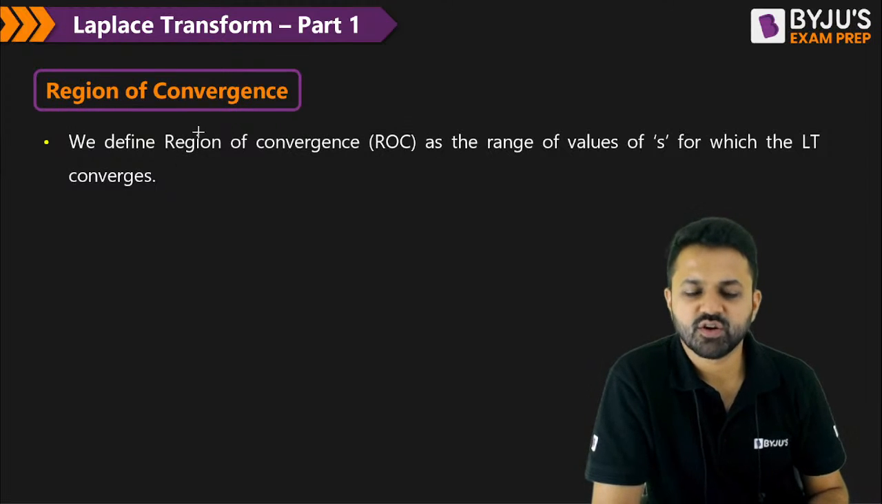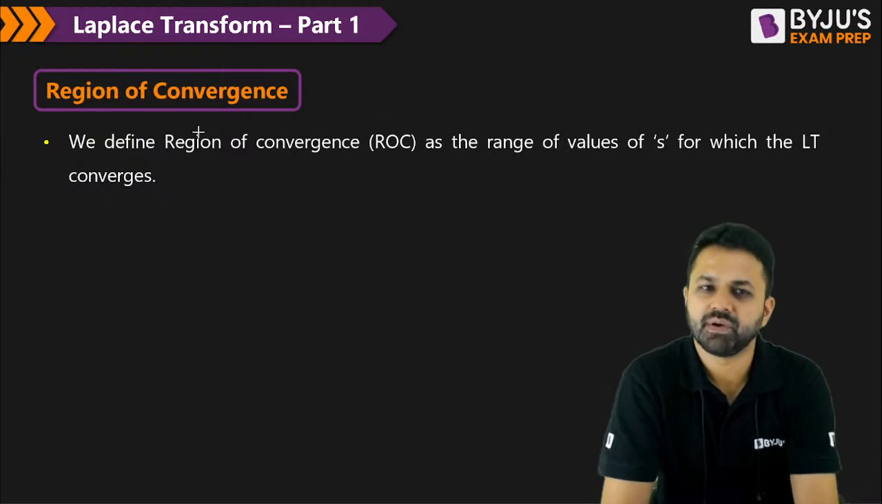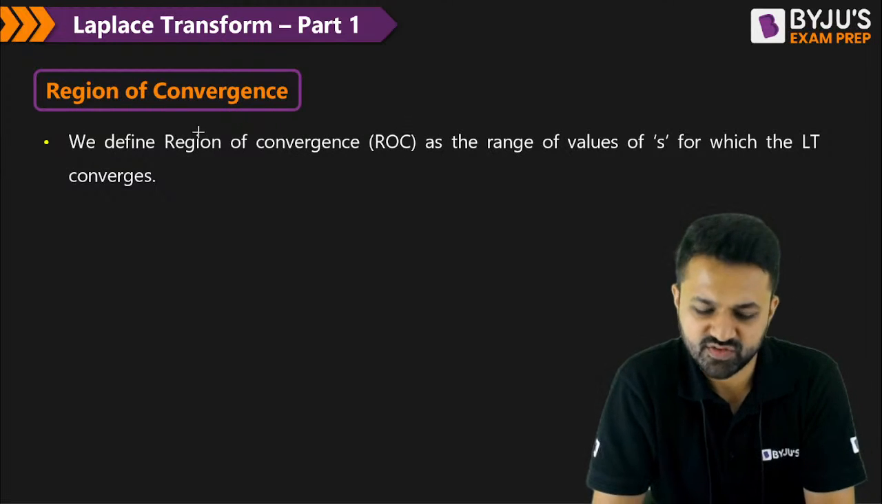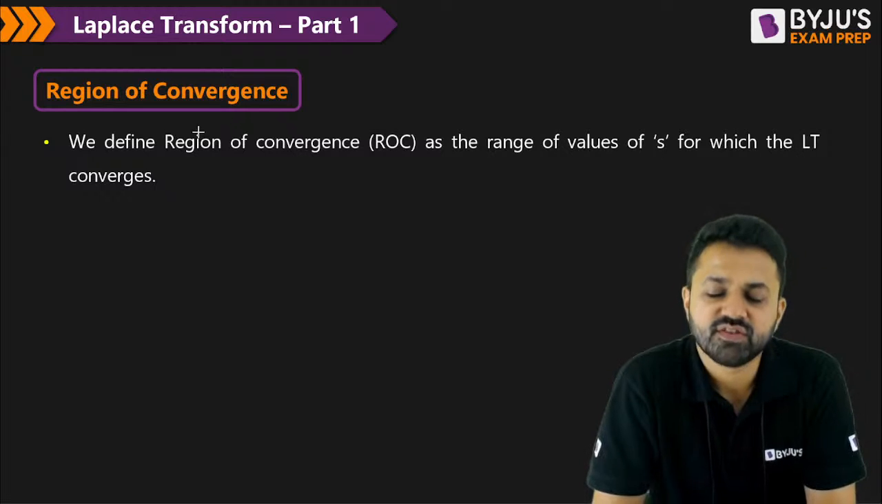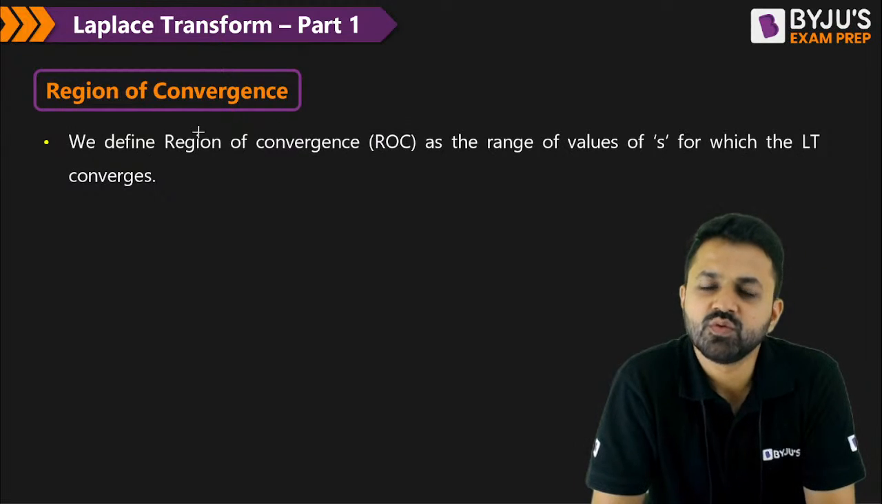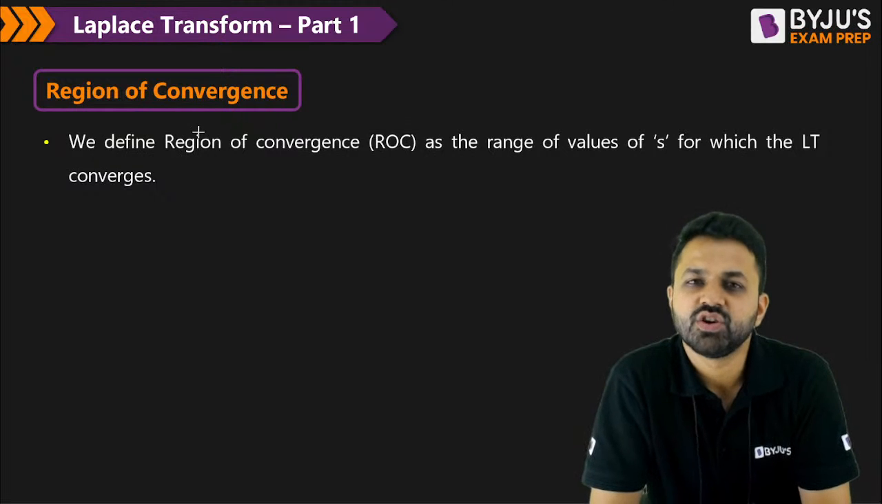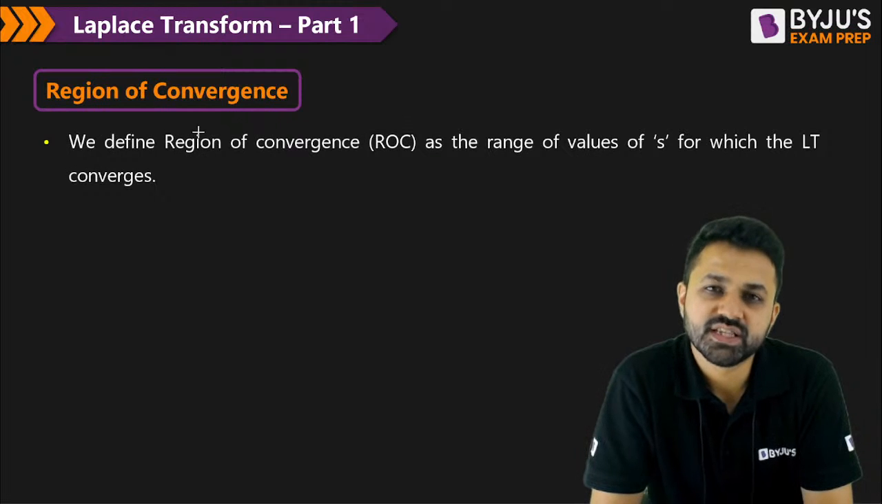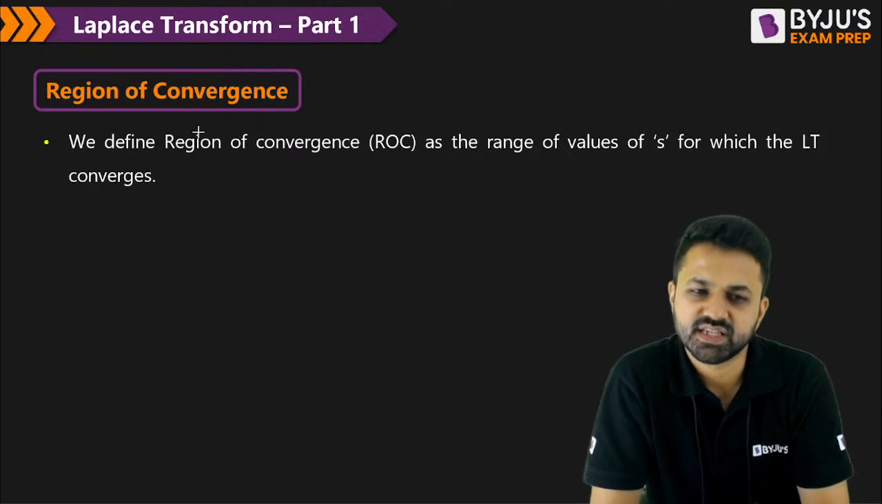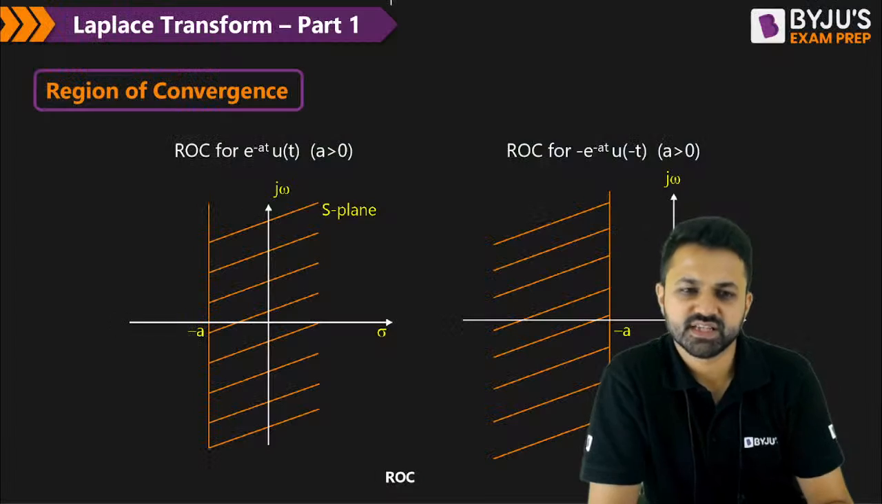Now, what is the region of convergence? Whenever we define the Laplace transform, we have the region of convergence as well. The region of convergence says that you have to define the range where the Laplace transform will converge. So the value of s for which the Laplace transform converges is called the region of convergence.